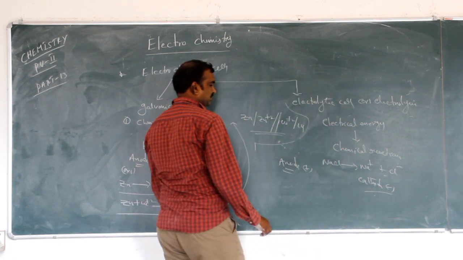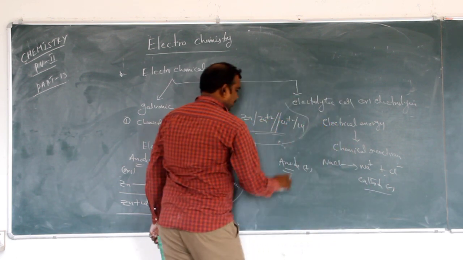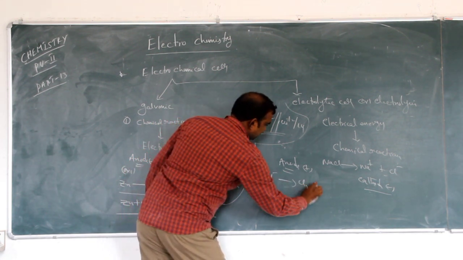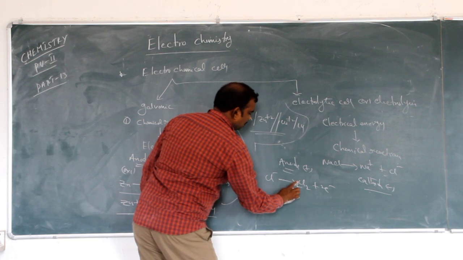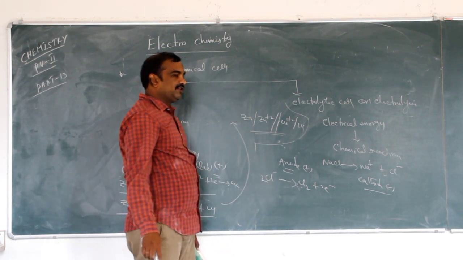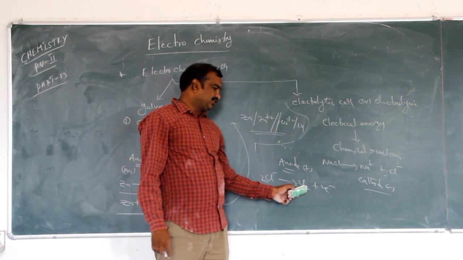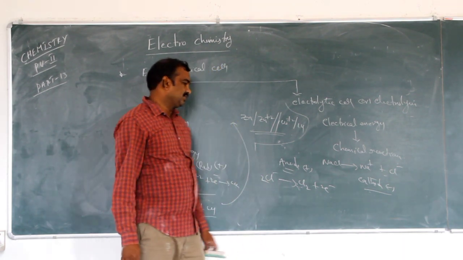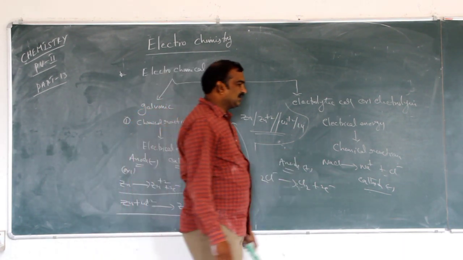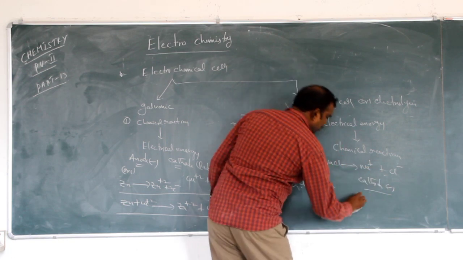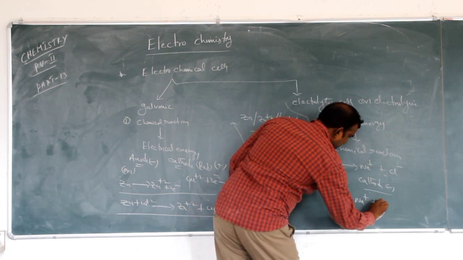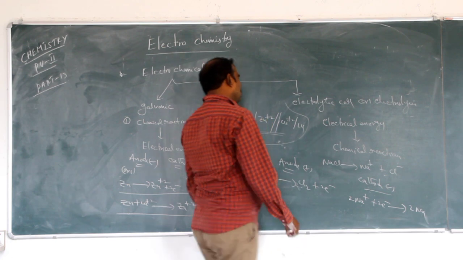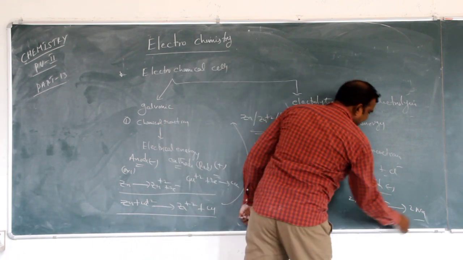The anode is positive, so negative ions come here: 2Cl- is converted into Cl2 plus 2 electrons, balancing the negative charge with 2 electrons. Next, at the cathode, which is negative, the opposite positive ions come: Na+ plus an electron is converted to Na, so 2Na+ plus 2 electrons gives 2Na. That means Cl2 and Na are produced.